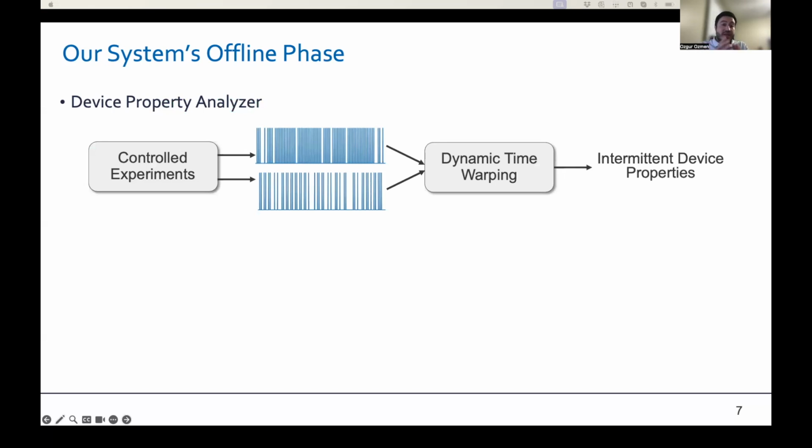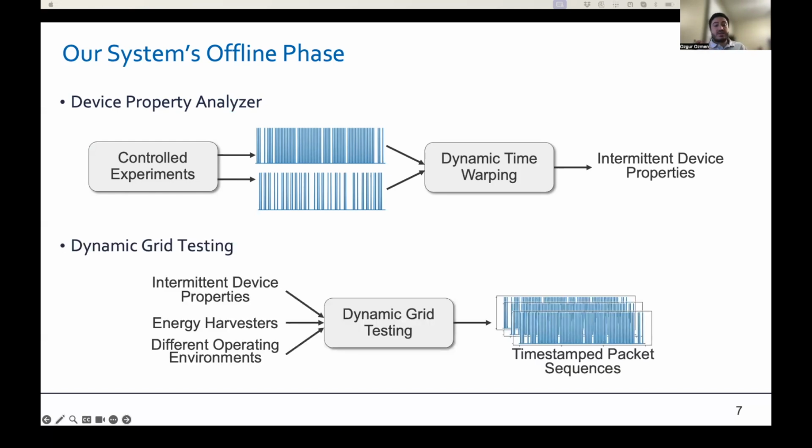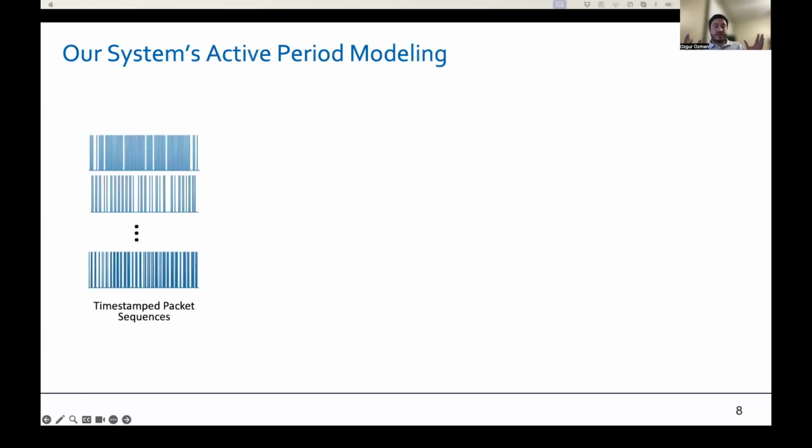For this, we apply dynamic time warping on inter-packet arrival timings to identify the intermittent device properties causally related to the device's active period. After this, grid testing runs the device with different combinations of the identified device properties in various environments, while the device is connected to different energy harvesters to collect a comprehensive timestamped packet sequence dataset. After we have these timestamped packet sequences, we then conduct active period modeling to derive our hierarchical inference framework.